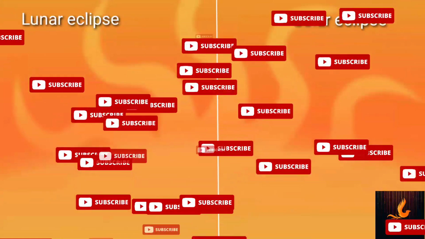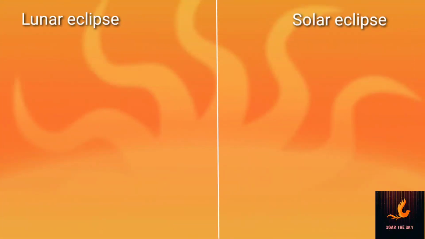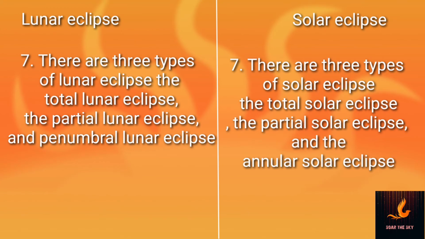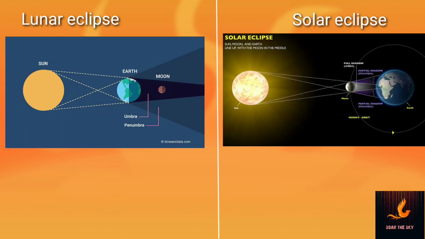Under that, lunar eclipse has 3 categories: total lunar eclipse, partial lunar eclipse, and penumbral lunar eclipse, which is not there in the syllabus right now. Whereas under solar eclipse, types are total solar eclipse, partial solar eclipse, and annular solar eclipse. All the diagrams are also attached so you can see them.